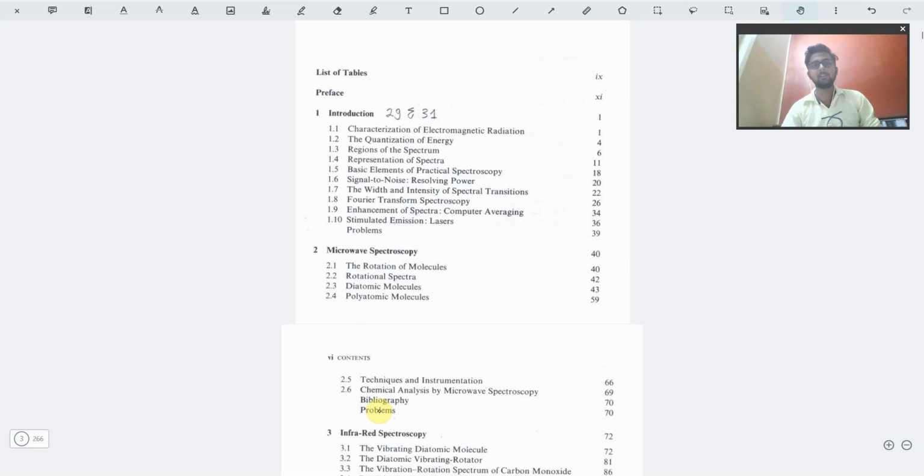Okay. So first of all, we have the introduction chapter, where the spectra and the things related to spectroscopy are explained, that is, how molecules react to certain spectra of electromagnetic radiation of light. So those kinds of things are explained. What is electromagnetic radiation? How does electromagnetic radiation work in the form of quanta of energy? Okay, then we have practical spectroscopy: how spectroscopy is used for certain purposes, what the types of spectroscopy are, what Fourier transformation is, and how computer averaging is used. Okay, then we have lasers.